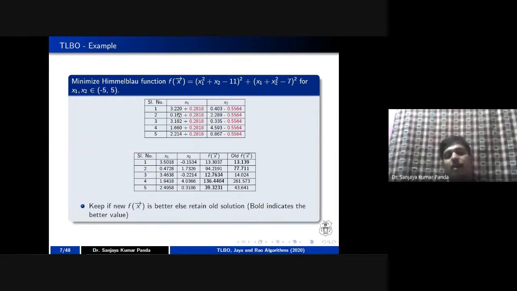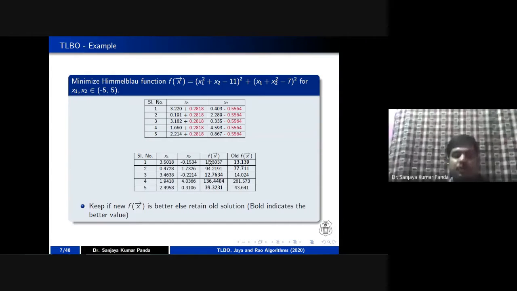After getting the updated population, if you add these values, you are going to get the values x1 and x2. Once you get these values, you can put the same x1, x2 into the Himmelblau function. Once you put them in the Himmelblau function, you can find your current fitness, right? After updating the values, you are calculating the new fitness.